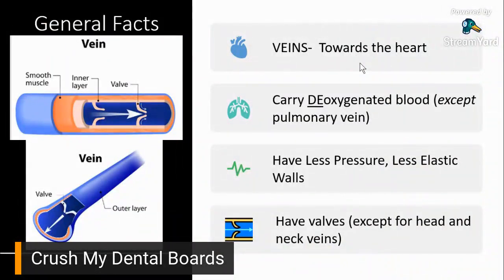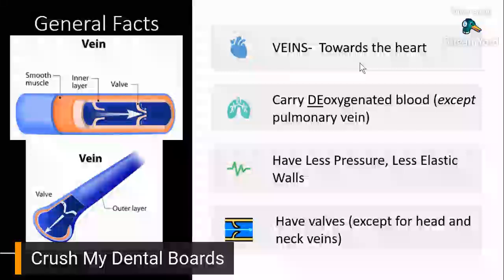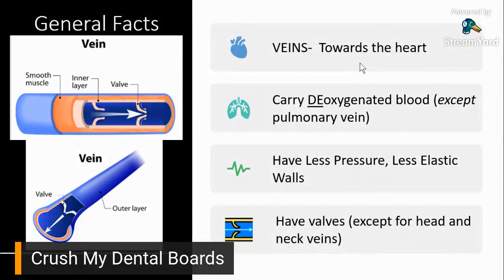To start, of course, parang yung arteries lang, we deal with general facts regarding your veins. Kung yung artery ay away from the heart, ang veins naman are the blood vessels that bring deoxygenated blood coming from the different tissues and organs to the heart. So veins go towards the heart, and they carry deoxygenated blood, except again your pulmonary vein. The pulmonary vein carries oxygenated blood.